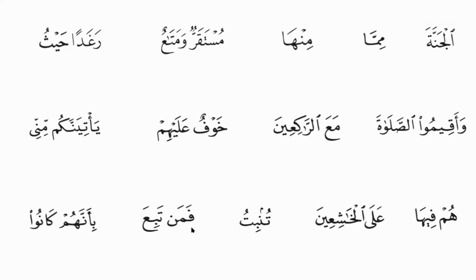We should not be saying it with idhar, because now you can hear my noon sakina clearly. But in this case, I have to do ikhfa of the oral part of the noon sakina and I will only give the gunna. I will give the timing of complete gunna and recite it like this: فَمَن تَبِعَ.